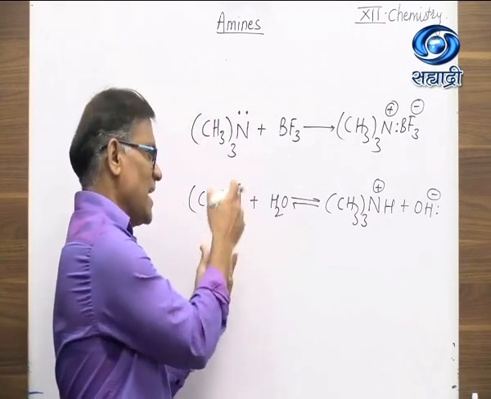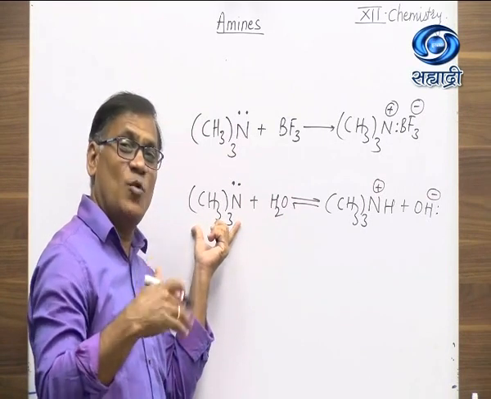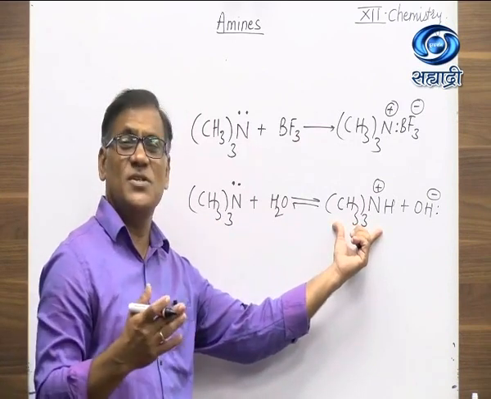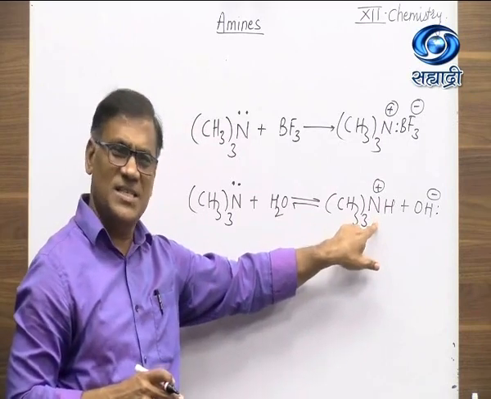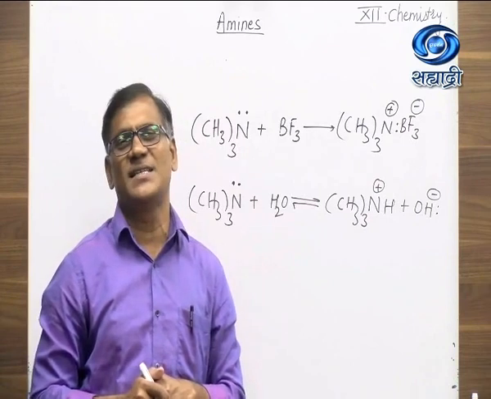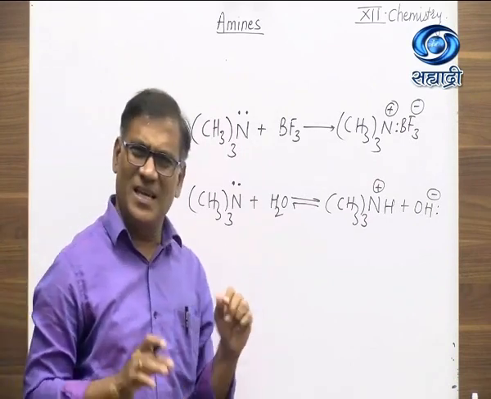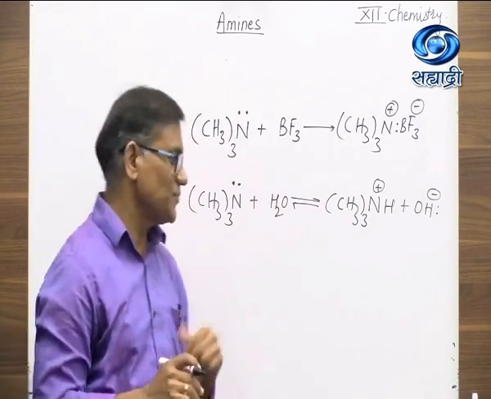Here, as it accepts a proton from water, this is the conjugate base. And what is the pair of this conjugate base? This, because there is a difference of one proton between these two compounds. So this is the conjugate acid and this is the conjugate base, and both these compounds are a conjugate acid-base pair. So these two important theories give us a clear idea about the basicity of amines.